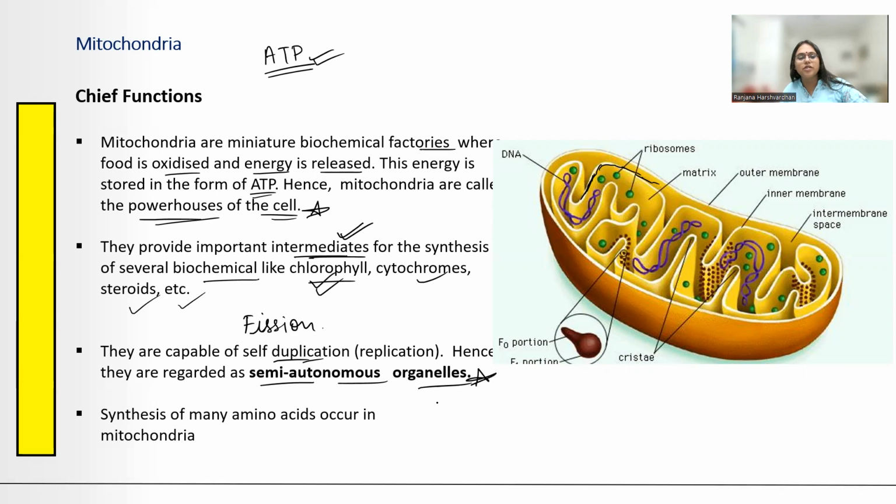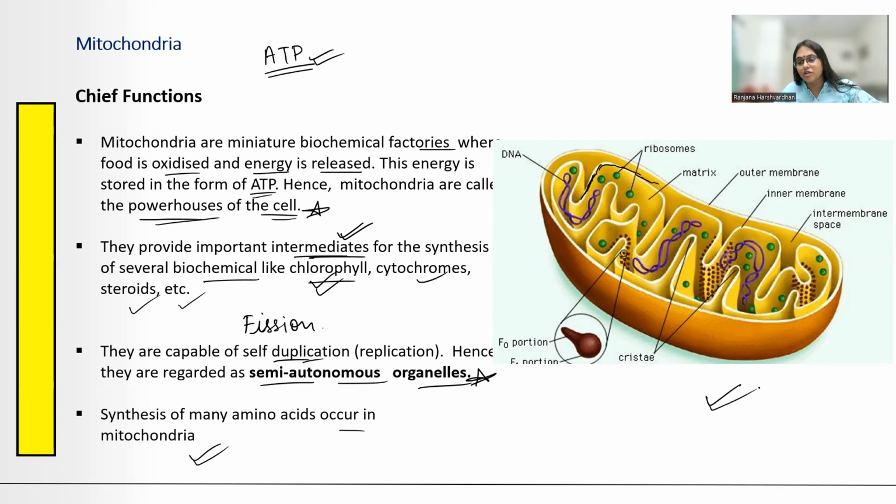Very important, you will know this, remember this. They are called as semi-autonomous organelles because of the presence of their own DNA, RNA and ribosomes. And also synthesis of many amino acids take place in the mitochondria. So that was about the structure and function of mitochondria.